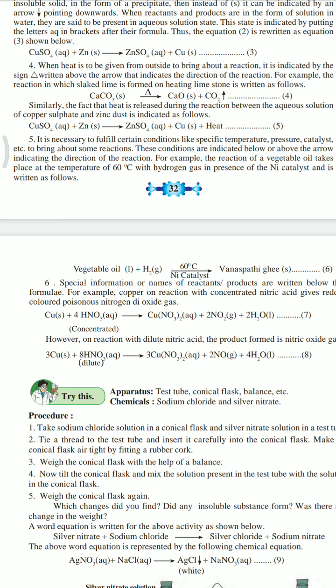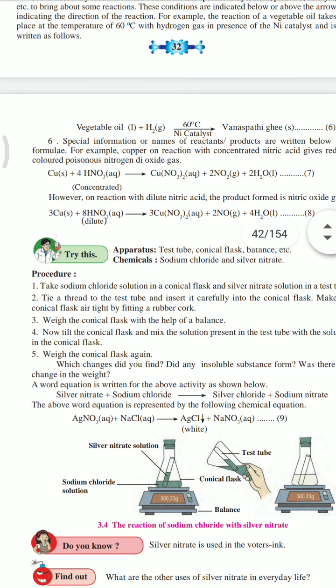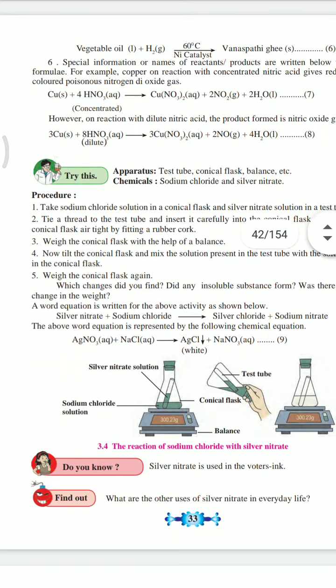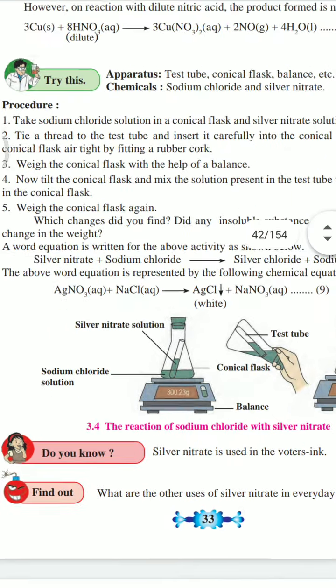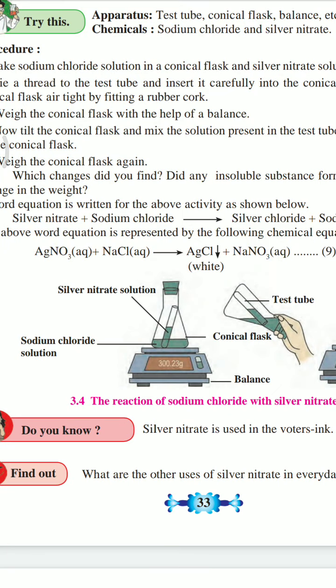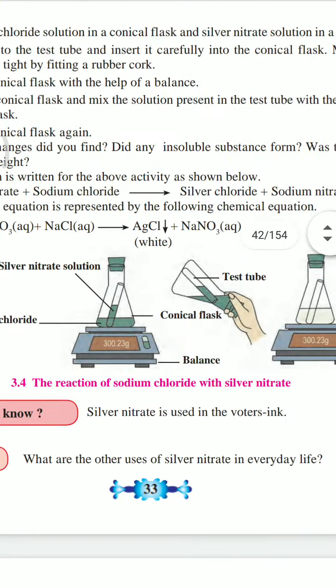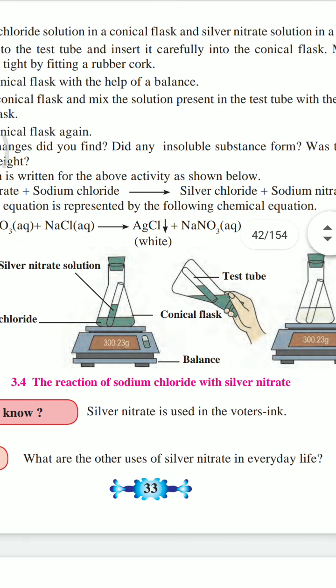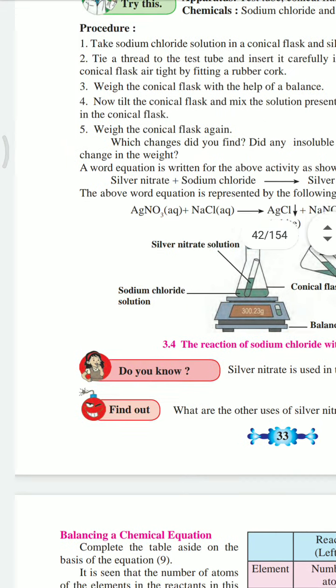Now we have a small blank over here. You can try this experiment with the help of your teachers. I don't have a lab, so I cannot do it. Silver nitrate is used in Waters link. Remember this.